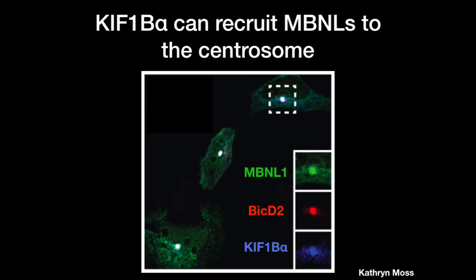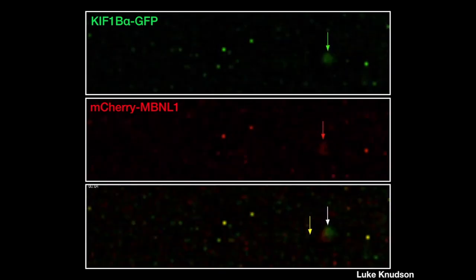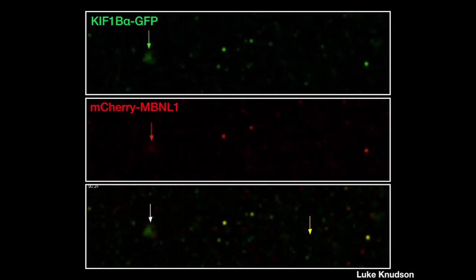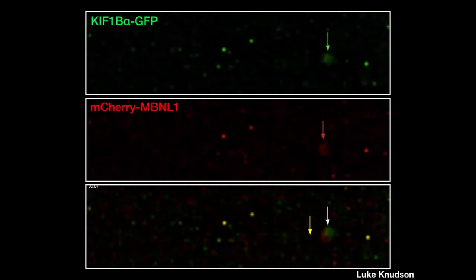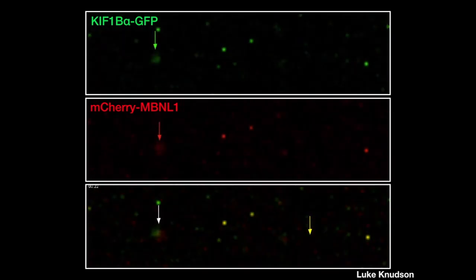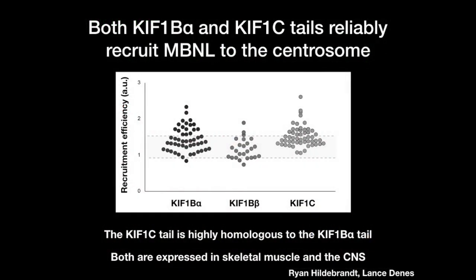And so by transient transfection of fluorescently fused MBNL and KIF1B alpha, we were able to see these motile particles in processive anterograde and retrograde movements by live cell imaging. Then we sought to really quantify this more precisely.